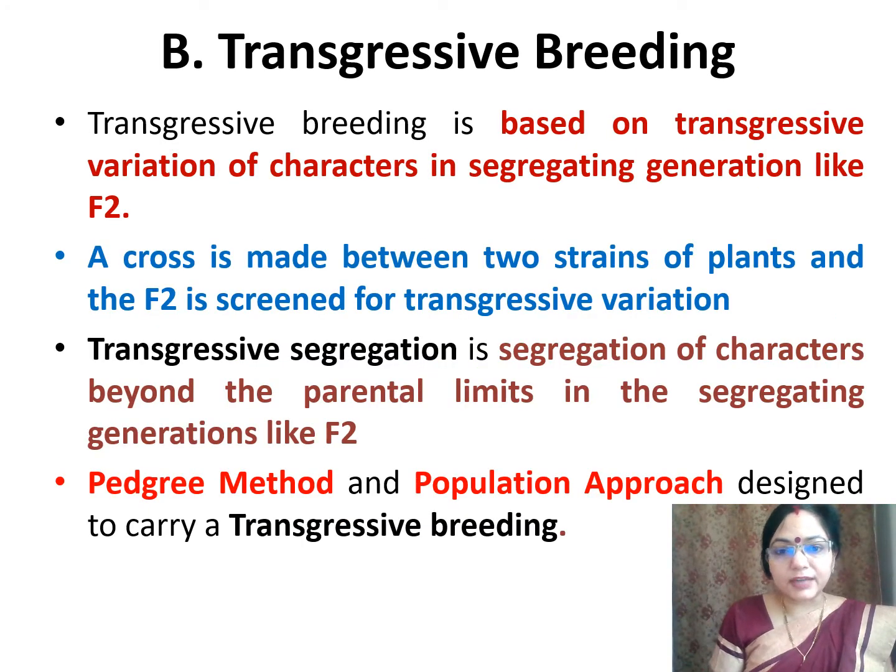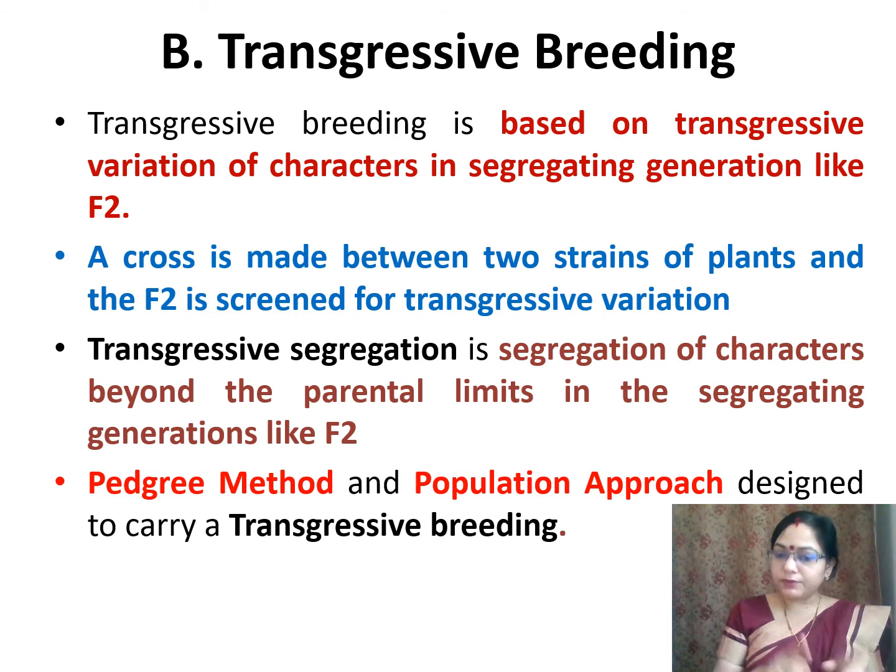Now come to transgressive breeding. Transgressive breeding is based on transgressive variation of characters in the segregating generation like F2. And now you should know what a segregating generation is. When we cross P1 and P2, the parents, the progeny we get in the first generation is the F1 generation.